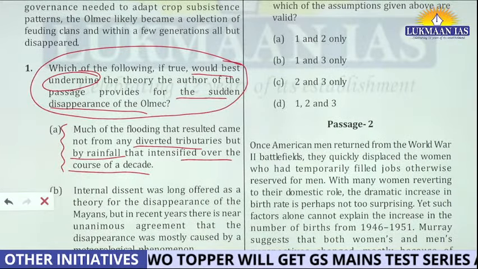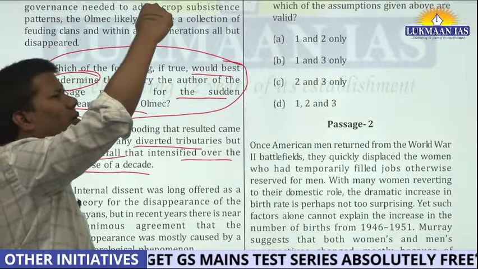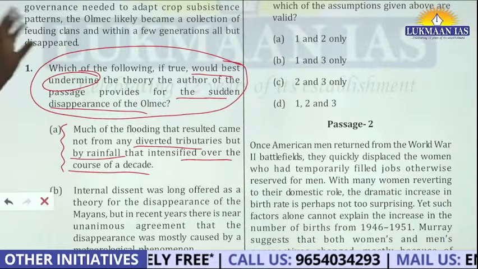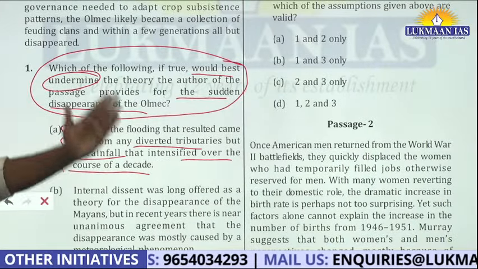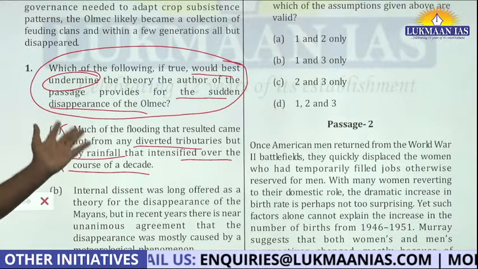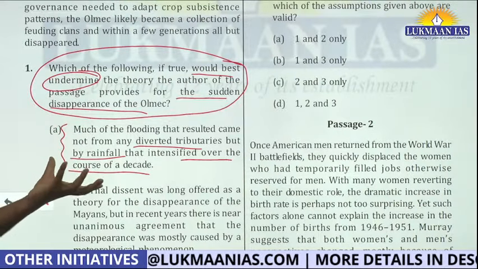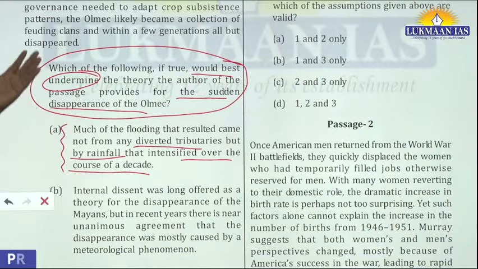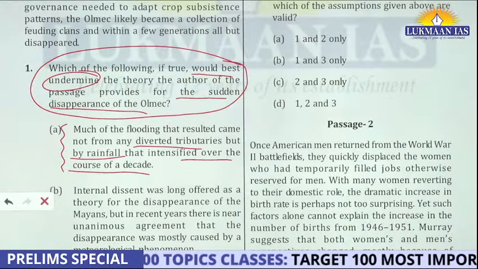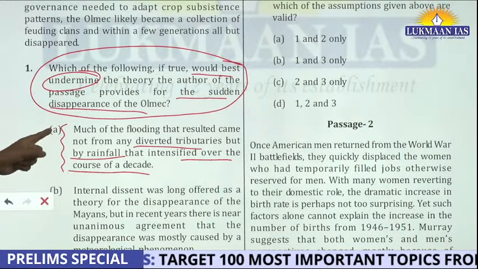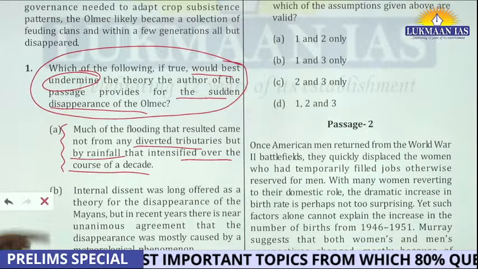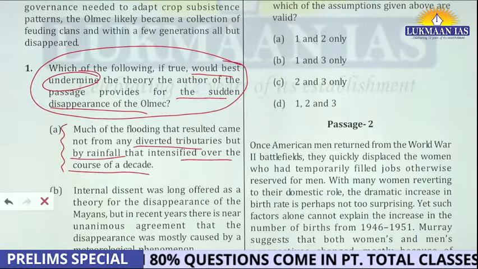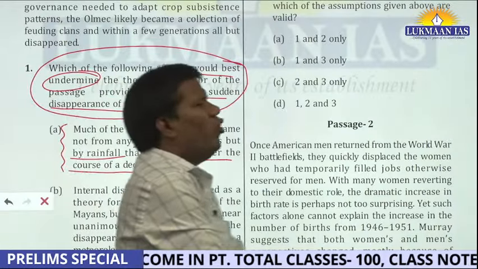So this is fine. The moment you read this option, you said, okay, see what the author said. The author's idea was that he talked about disappearance of the civilization due to meteorological condition. Then he talked about change of course, and then he said okay, no, this is not the complete story. There is internal descent brought about by the ecological problems. So you will say okay, this is not hitting on the main idea of the author. So here is the problem. If you can have this kind of thought, then which option is correct?